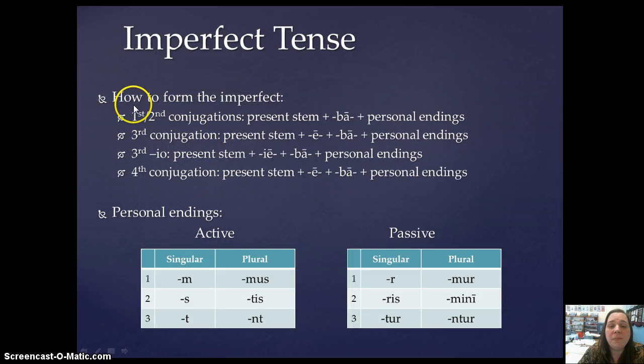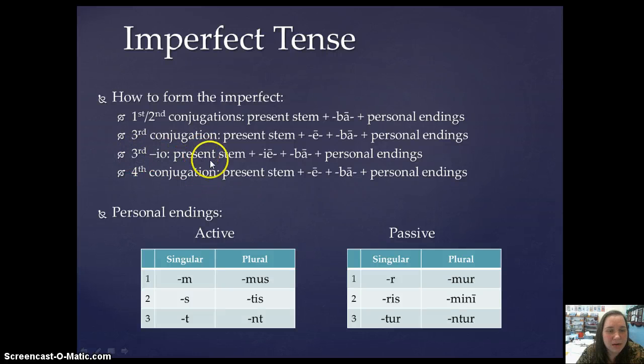For first and second conjugation verbs, you do present stem plus ba plus the personal endings, and I have outlined the personal endings down here. Third conjugation is present stem plus e, because remember the present stem for the third conjugation does not have a vowel on the end of it, so you have to provide it. And the vowel you provide for the imperfect tense is an e, plus ba plus the personal endings.